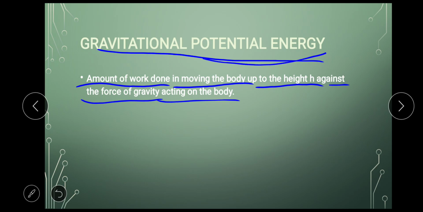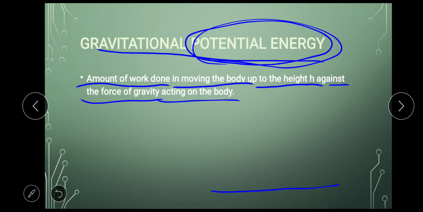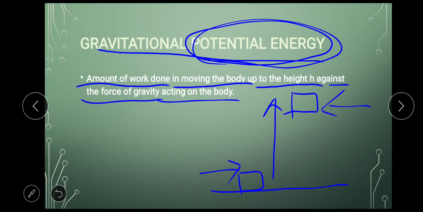See, the object has energy because the energy gets stored in the object when the object is raised up to a particular height. What I am saying is, let's say this is a ground level and there is an object kept here. When the object is at ground level, it has no energy.